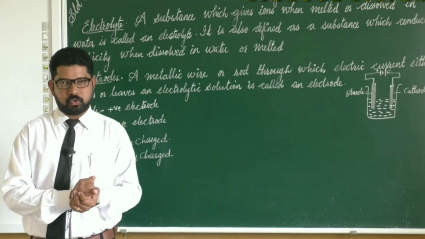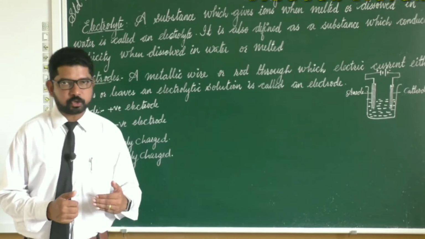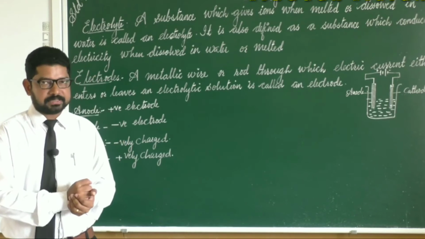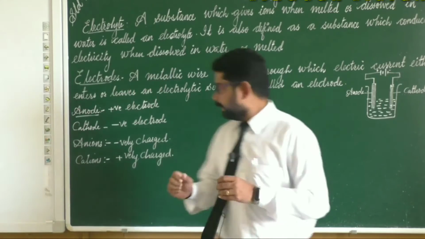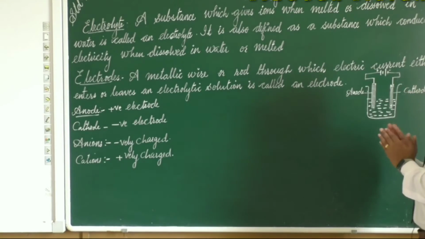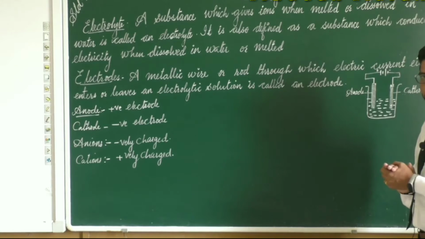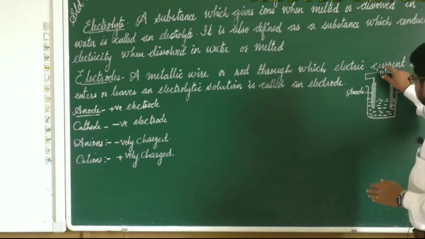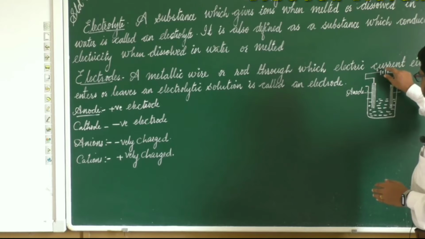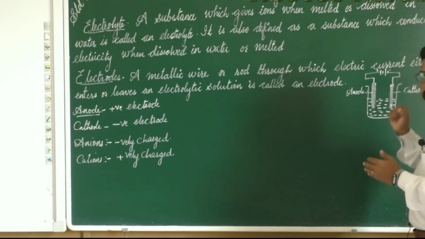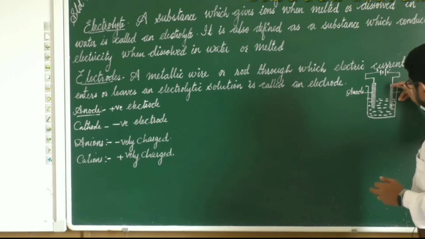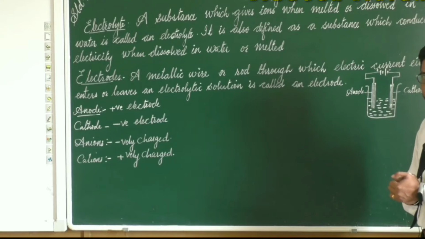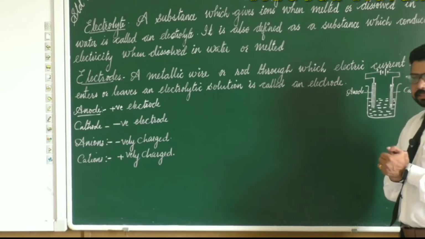So the next point we should know is electrodes. Electricity has to be passed to the electrolyte. Let us see here. I have just made an electrolytic cell. This electrolytic cell is also known as voltameter. In this voltameter, this is the electrolyte, and this is the battery or cell. Electricity has to be passed through this electrolyte. For passing the electricity, you can see two rods here. These two rods are known as electrodes.